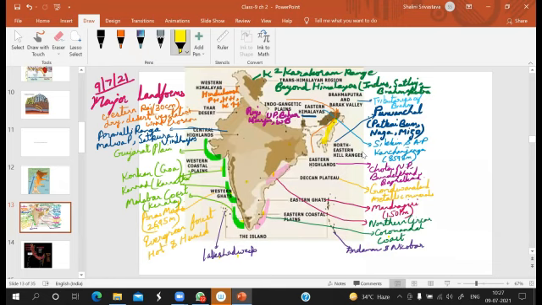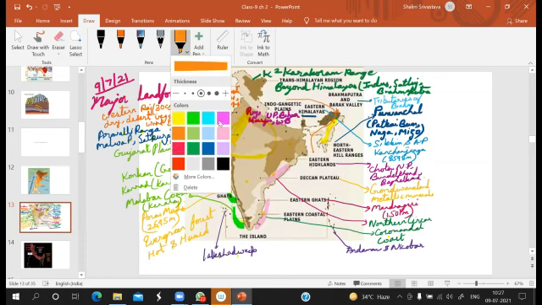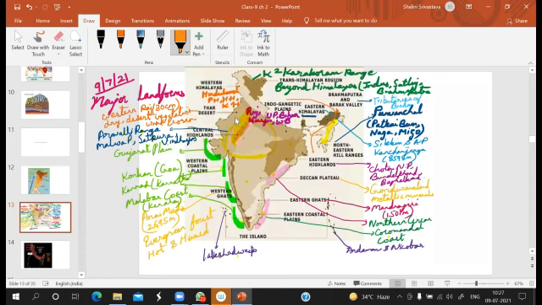All the hills and plateaus found in this particular region are known as the Central Highland. So the Central Highland includes the Aravali Range, Malwa Plateau, Satpuras, and Vindhyas. These all comprise the Central Highland. The Aravali Range runs from Gujarat till Delhi. Okay, this one is the Aravali Range.